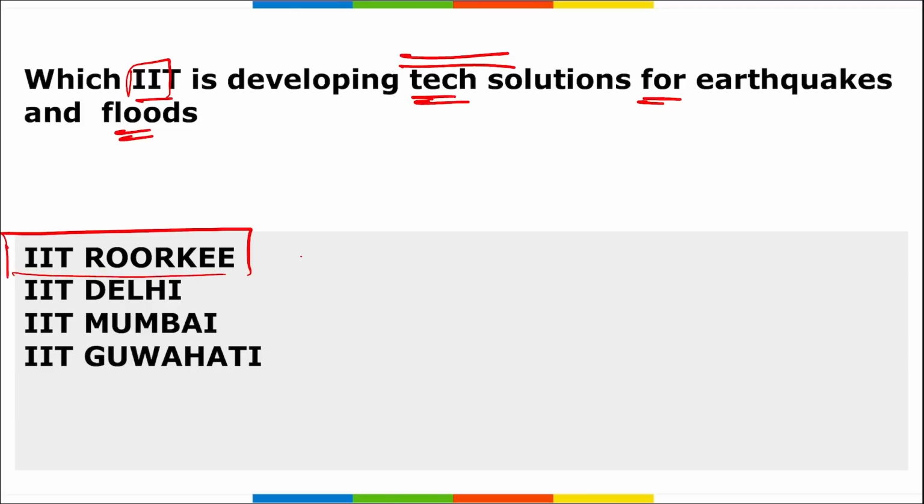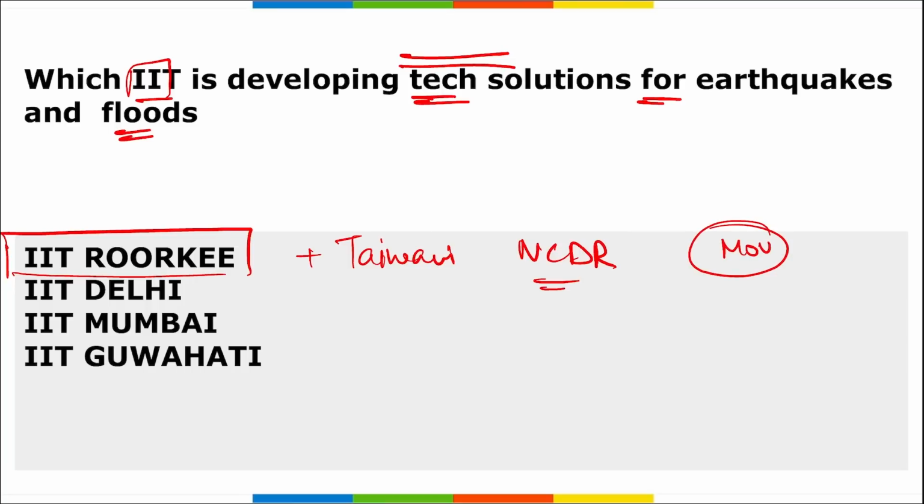They have signed an MOU with Taiwan's NCDR. Now, what is this NCDR? It is your National Science and Technology Center for Disaster Reduction. So, IIT Roorkee and Taiwan's NCDR together signed an MOU and they are developing various solutions for earthquake and floods.